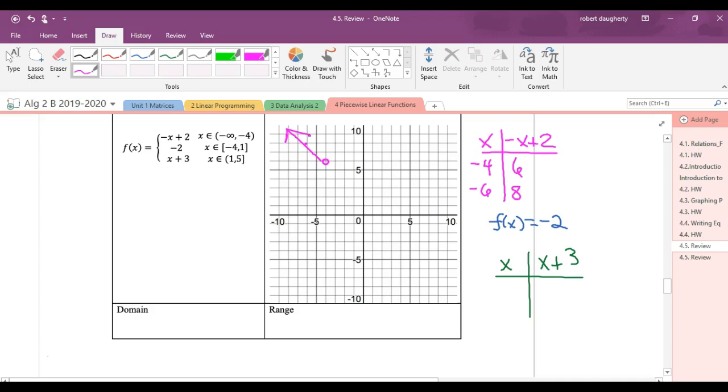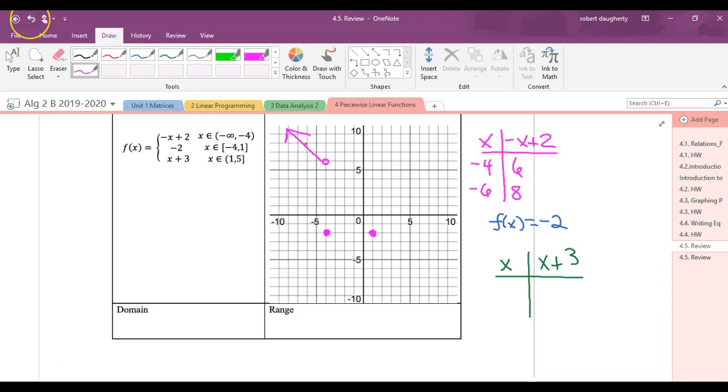The next line, f of x equal -2, that is a horizontal line. So between -4 and 1, I'm graphing the horizontal line. So I have a closed circle here, and it is that horizontal line. That is f of x equal -2, graph from -4 to 1. And then what happens at 1, and let me just back up.